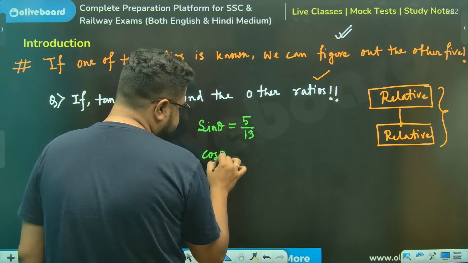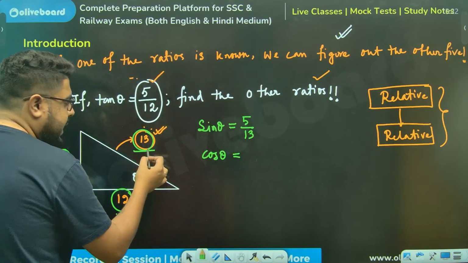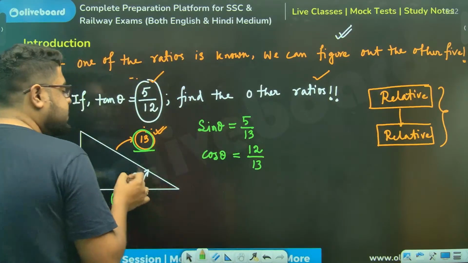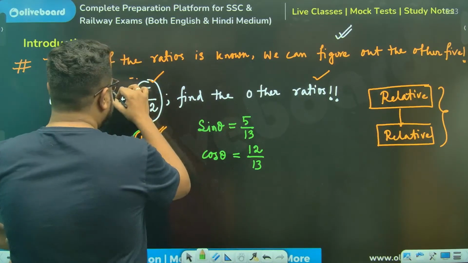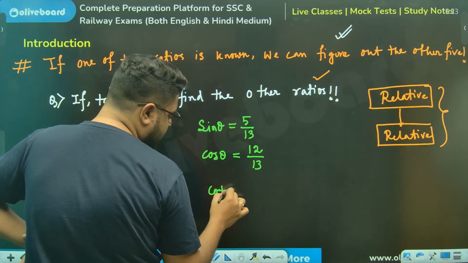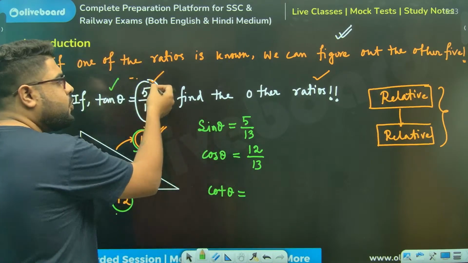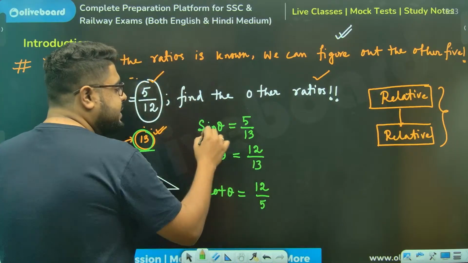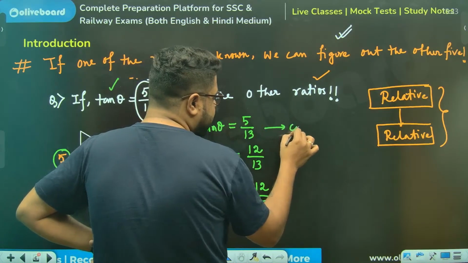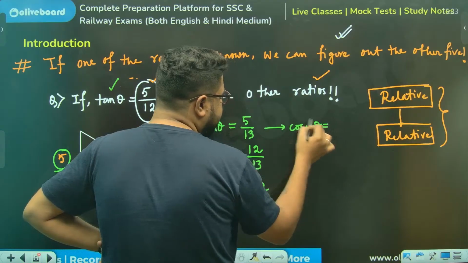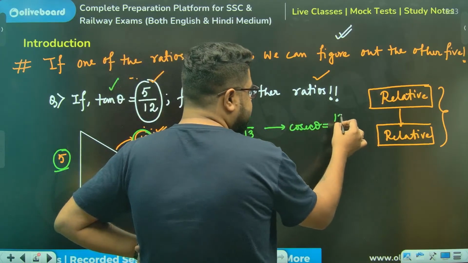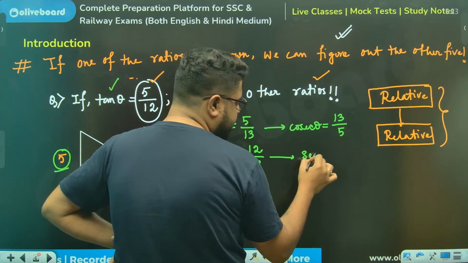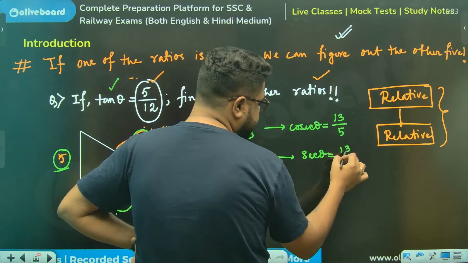Cos theta will be what, sir? Base by hypo. Can I write 12 by 13? Now, tan theta is given. Cot theta तो ऐसे ही निकल जाएगा. Cot theta will be 12 by 5 because it's a reciprocal. Now, once I can find sine, cosec will be what? It will be reciprocal. So sin is 5 by 13, cosec will be 13 by 5. Cos is this, then sec will be what? Again, just take the opposite.